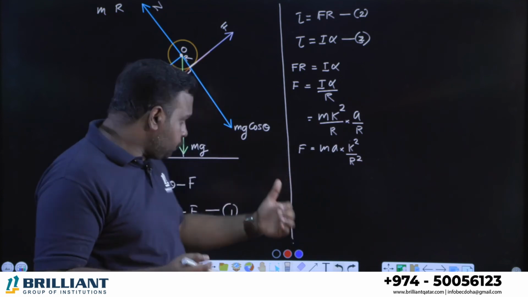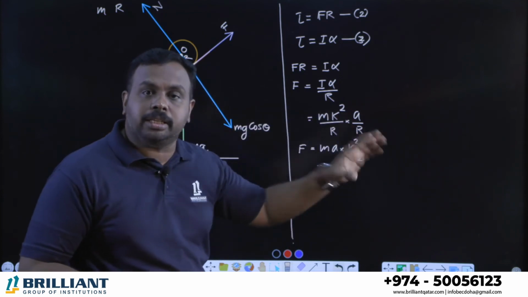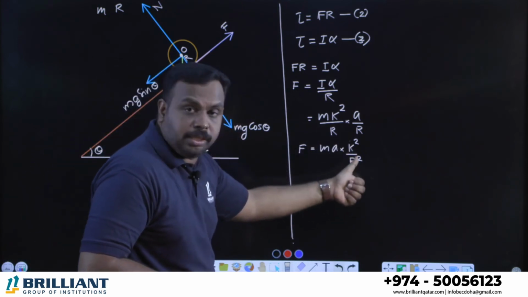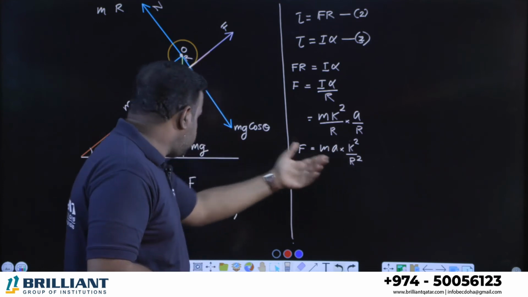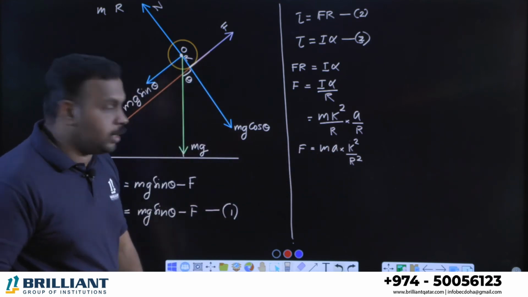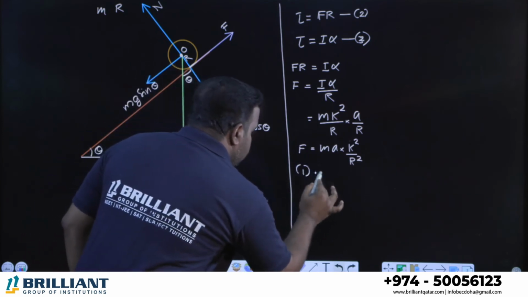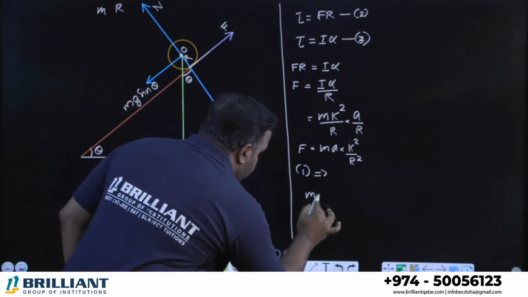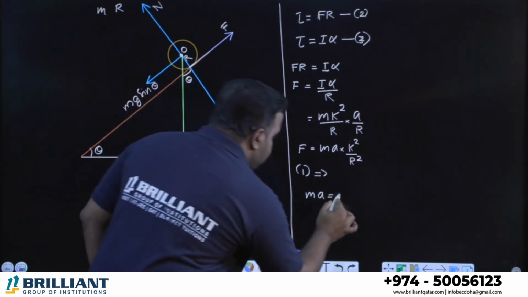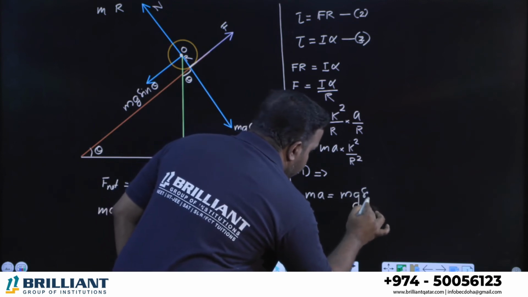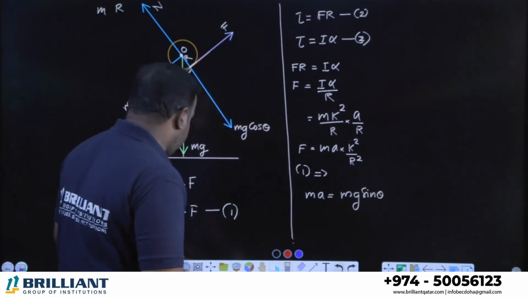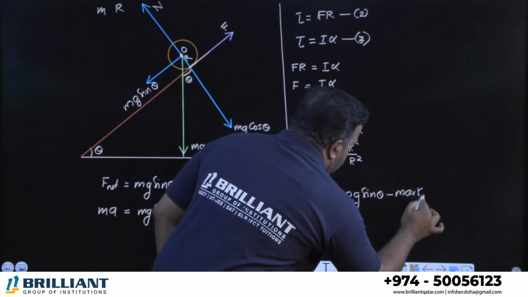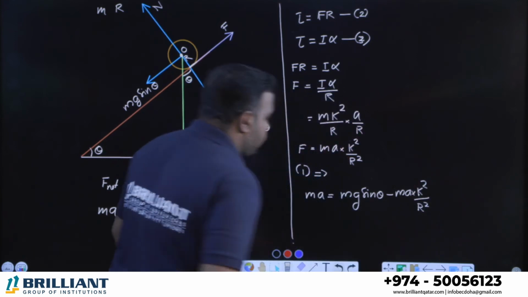Clear? Right. So we got the value of the force of friction acting on this body. It is ma into k square by R square. M is mass, A is acceleration, K is the radius of gyration, and R is radius. Now you can substitute that value of friction in equation number 1. So let's go back to equation number 1 and see what's the result. Left hand side it's MA, equal to mg sin theta minus F. What is F? F is MA into K square by R square.